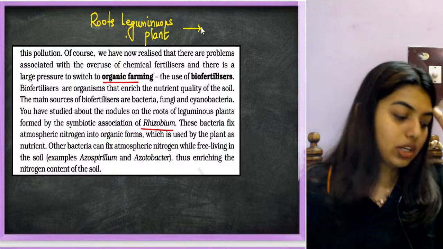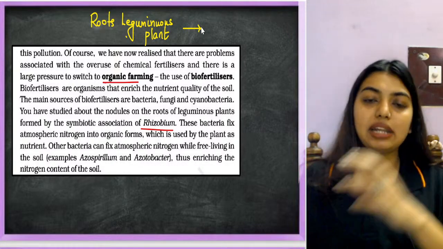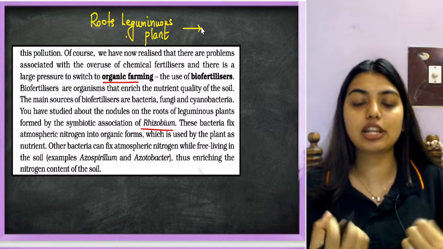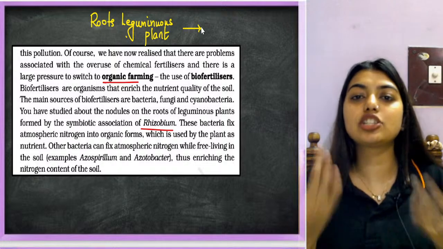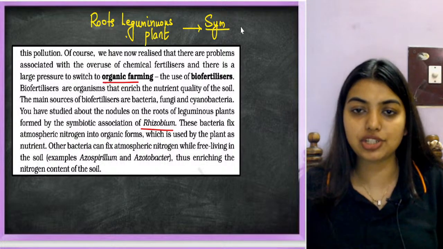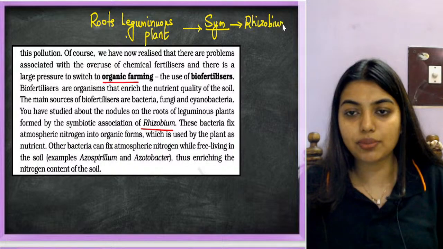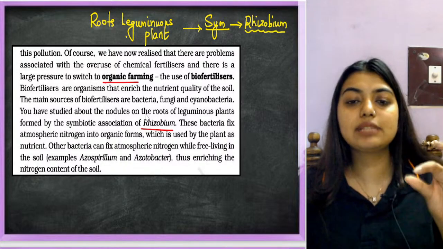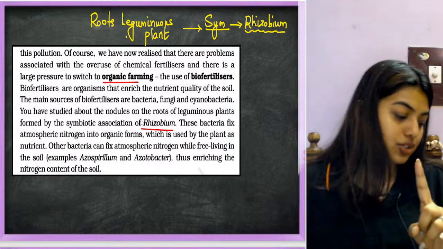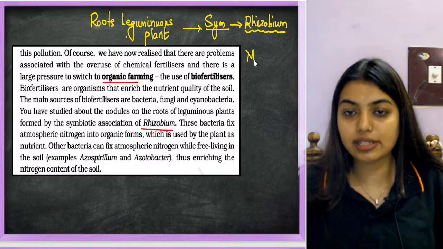So in a paddy field, if I was a farmer, in between the paddy I would keep leguminous plants like pea or beans. Why? Because these plants take atmospheric nitrogen, convert it into ammonia, and increase the soil fertility. So these plants have a symbiotic relationship. Symbiotic means a happy relationship. With whom? Rhizobium. So these bacteria fix atmospheric nitrogen into organic forms, which are used by the plants as nutrients. Understood? Yes or no?